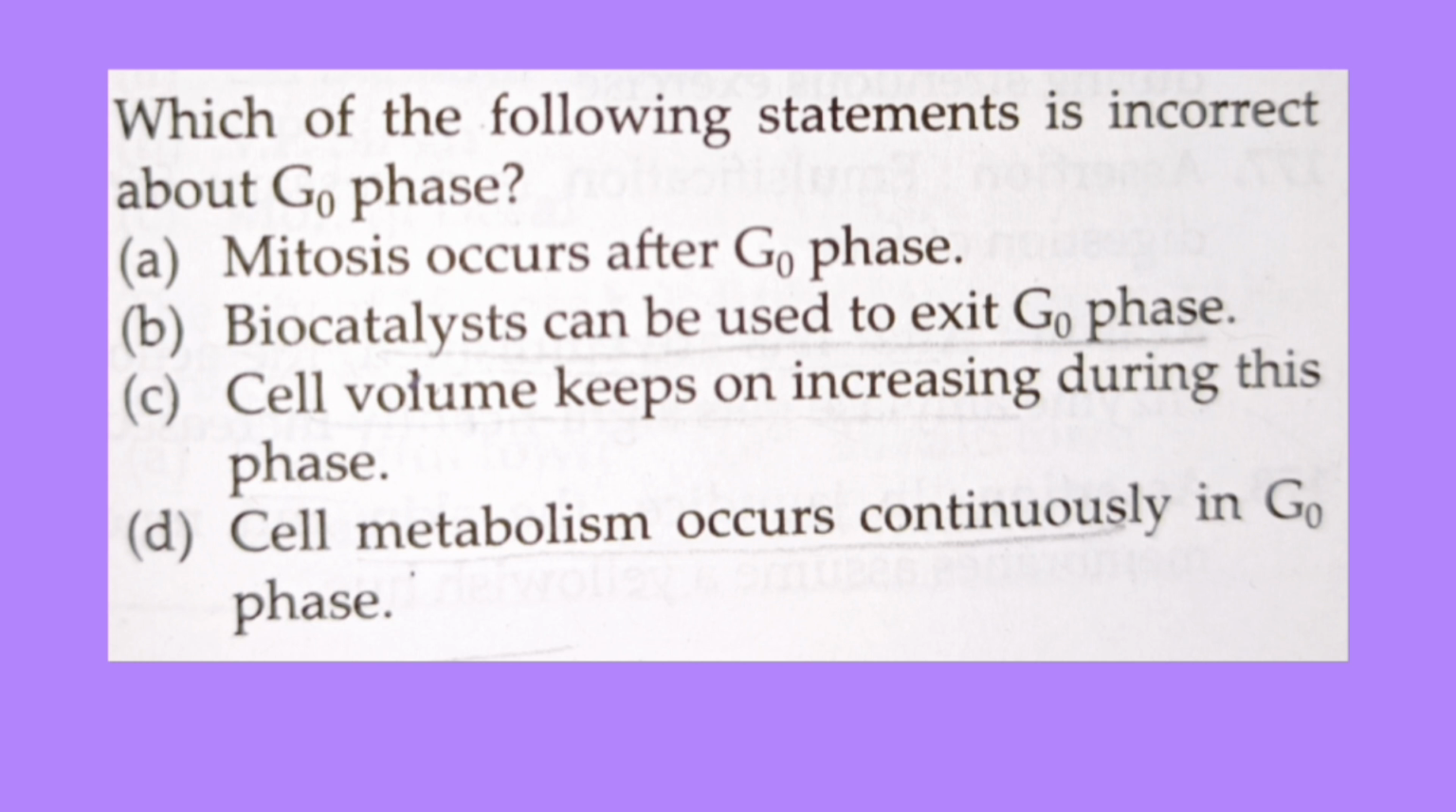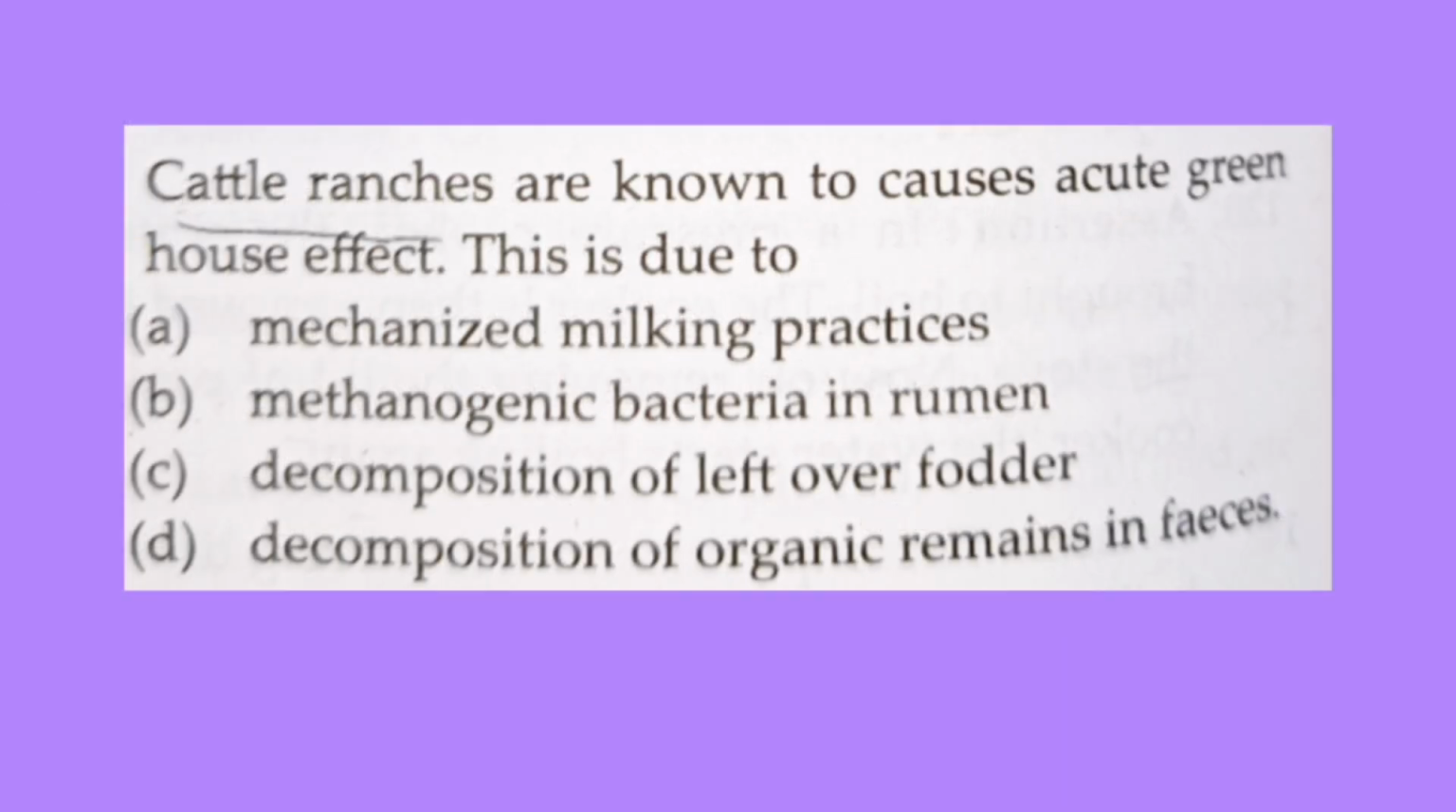So the correct answer is option A, that is mitosis occurs after G0 phase. Cattle ranches are known to cause acute greenhouse effect. This is due to? So the correct answer is option B, that is methanogenic bacteria in rumen.